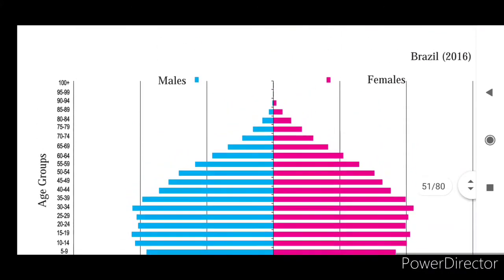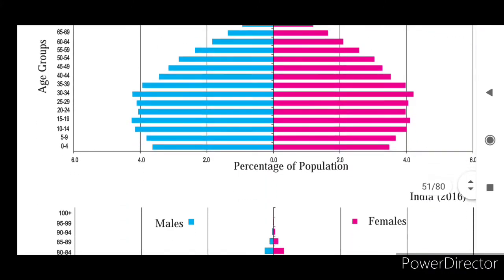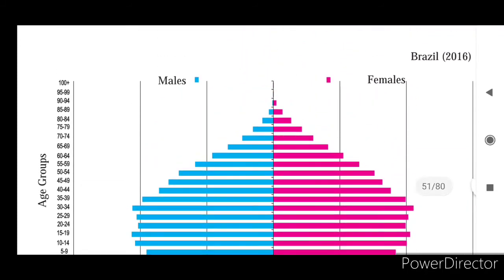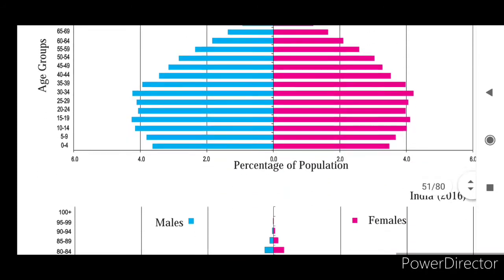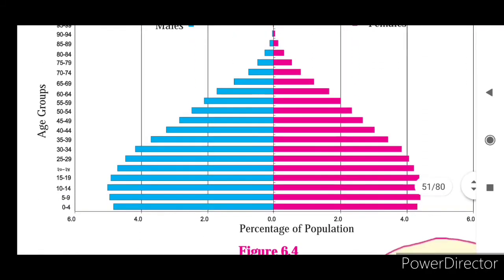And here life expectancy is more in Brazil and less in our India. At 90 to 94, you can see very thin shades are given here, and here you can see the dark shade. It is representing that life expectancy is more in Brazil compared to our India. Again here you will find the sex ratio also. Here males are more and females are less.